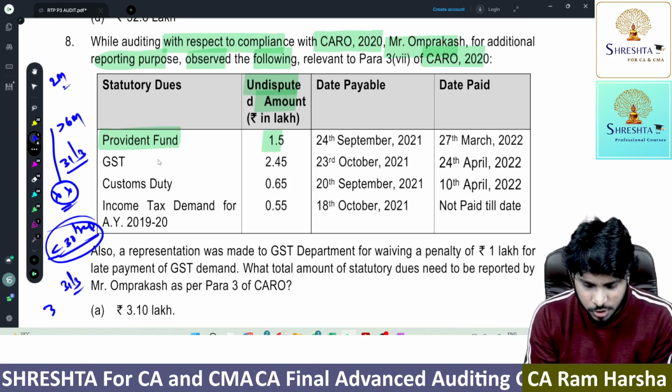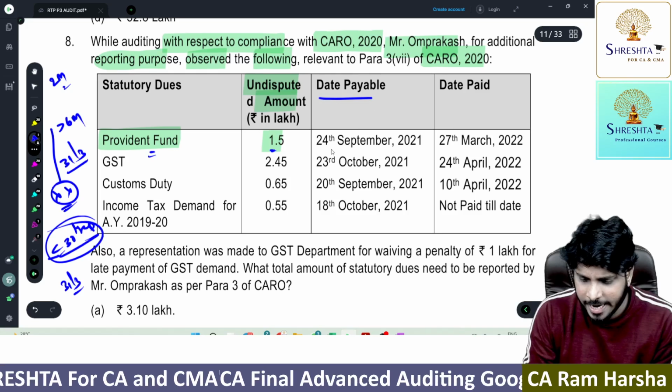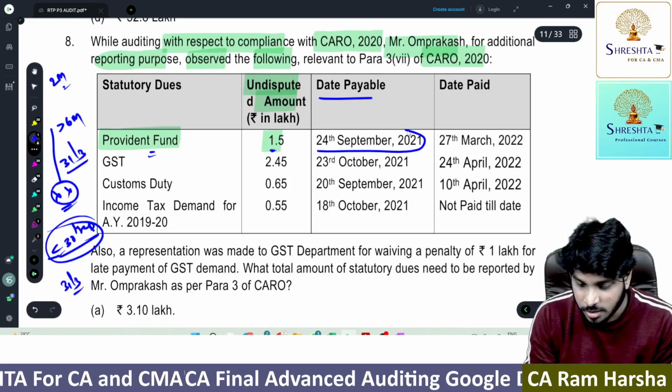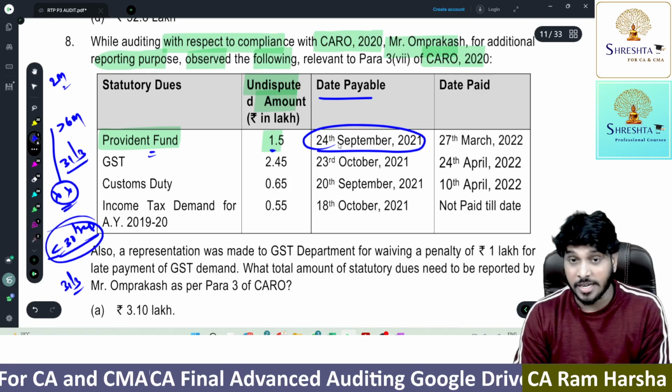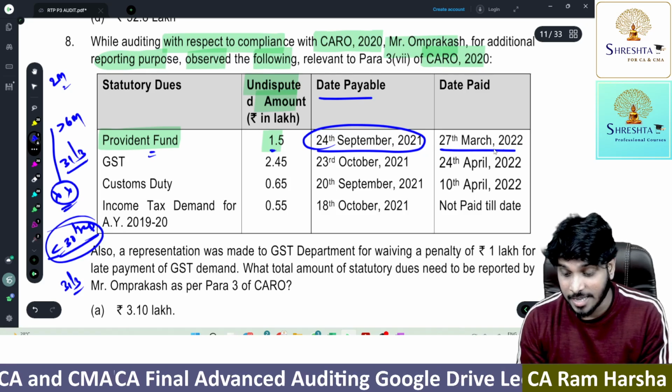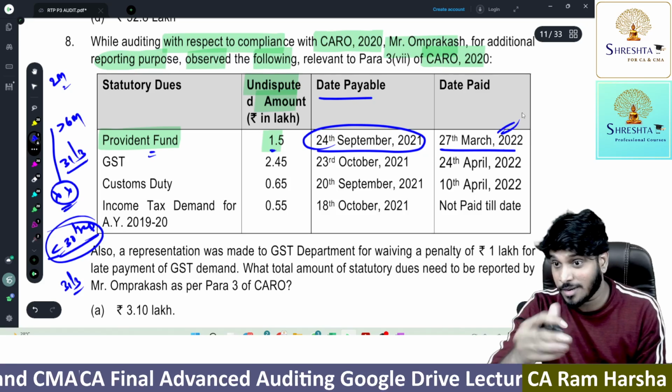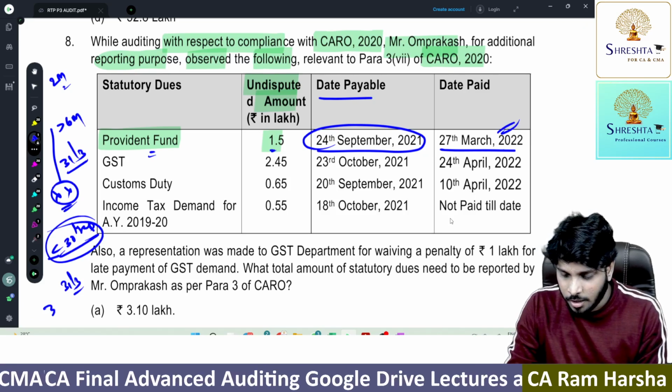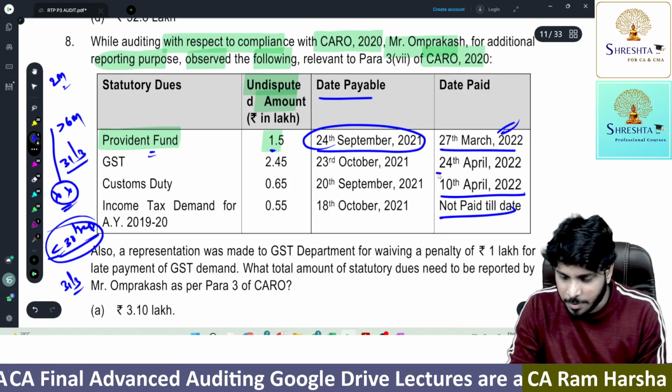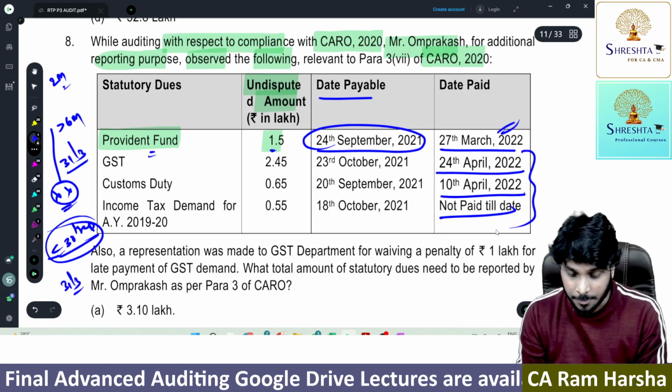Now you see. So Provident Fund 1.5. Date originally payable when? 24th September 2021. As on 27th March, it is paid. So on 31st March, it is not outstanding. Not paid till date, paid on 10th April, paid on 24th April. Now, these three we will see.